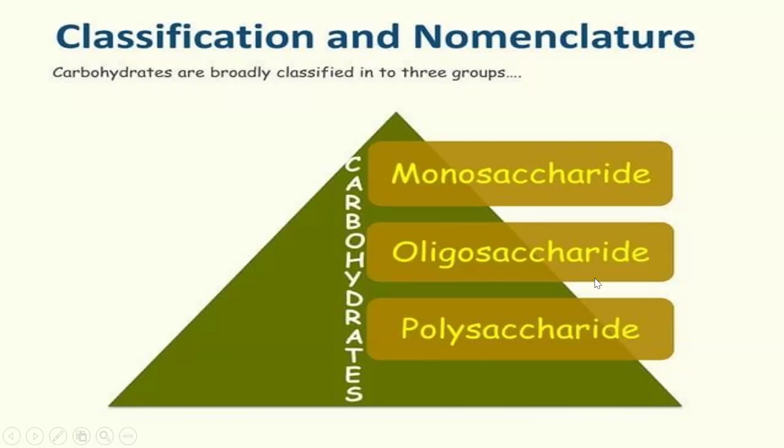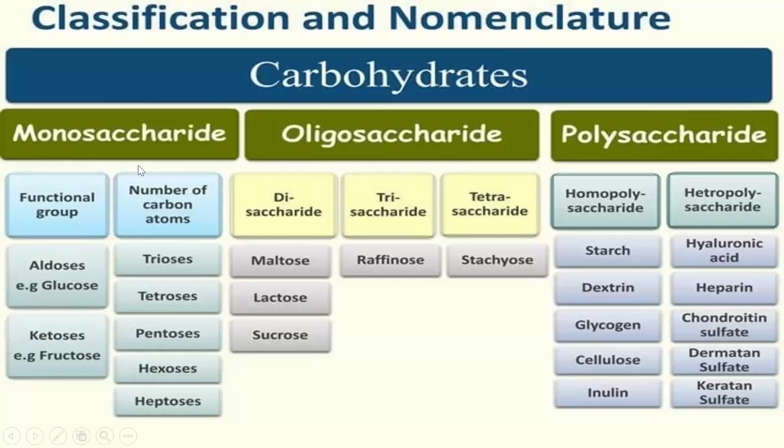These sugar units can be either the same type of sugar units or sometimes different types of sugar units. Okay. Next, in detail, we'll be studying monosaccharides, oligosaccharides and polysaccharides. These monosaccharides are further divided based on their functional group and based on the number of carbon atoms. Based on the functional group, they are divided as aldoses and ketoses. Under aldoses, an example is glucose. Under ketoses, an example is fructose.